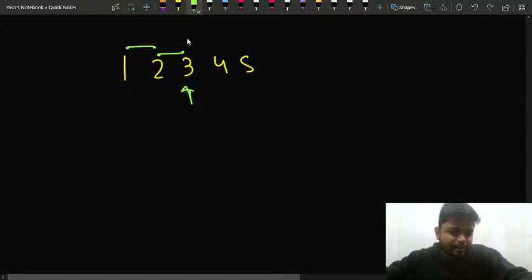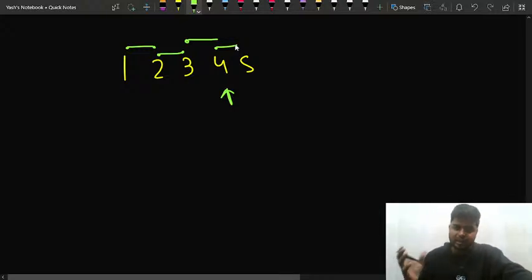After that I'll ask, is it possible that 3 and 4 are the elements such that 3 is lesser than 4? I'll say yes. So I'll say okay, I'll move ahead, and once I move here, I'll check whether 4 and 5 have an increasing relation or not. So they do, that's why I'll move ahead.